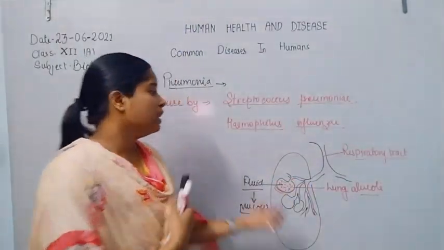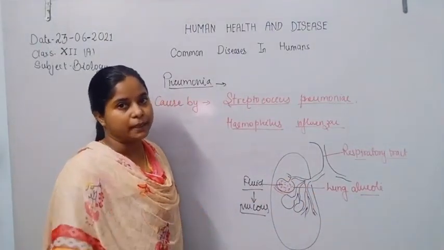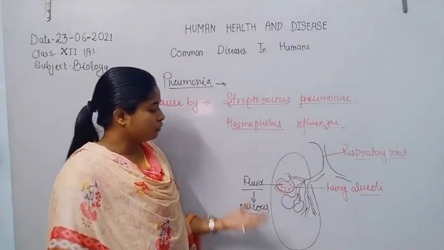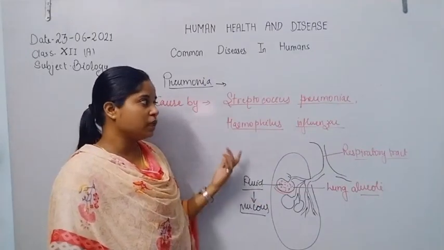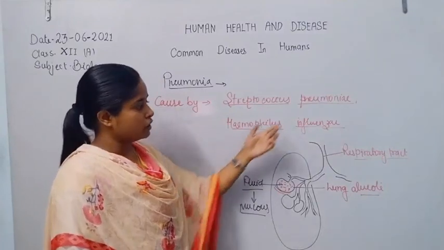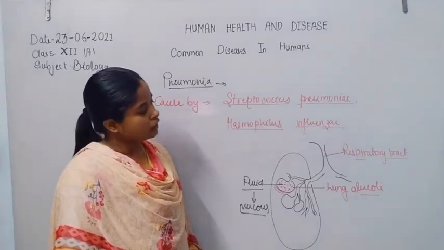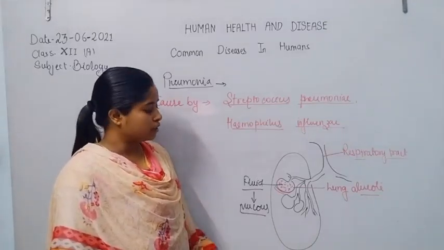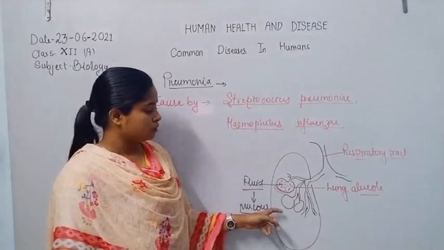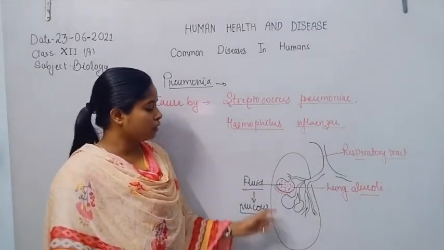Due to the decrease in the level of oxygen, the patient dies, because of the fluid-filled lung alveoli caused by the infection of Streptococcus pneumoniae or Haemophilus influenzae. Both cause pneumonia; both causative agents cause the infection in the lung alveoli, and due to this, fluid fills the lung alveoli.